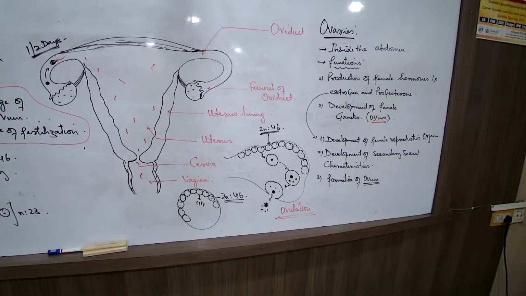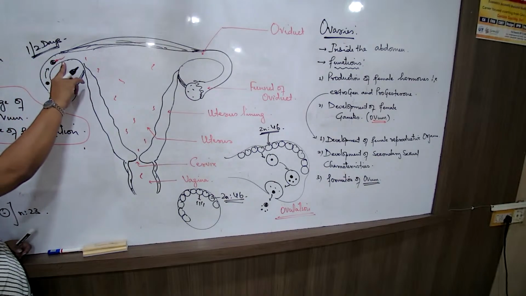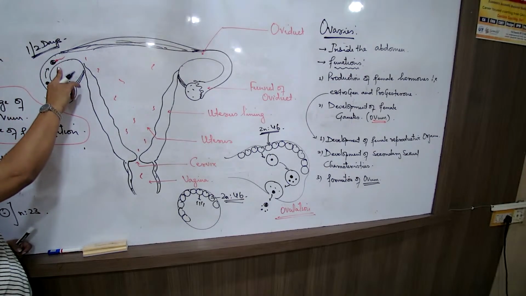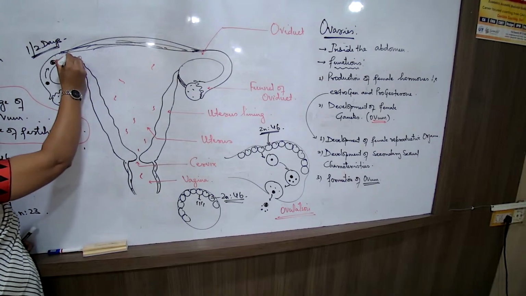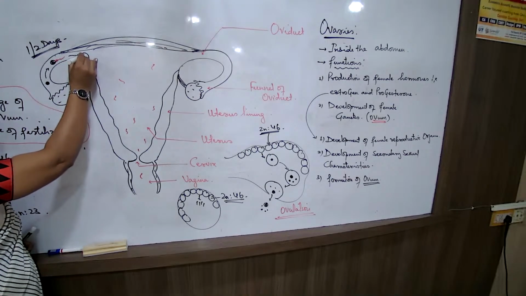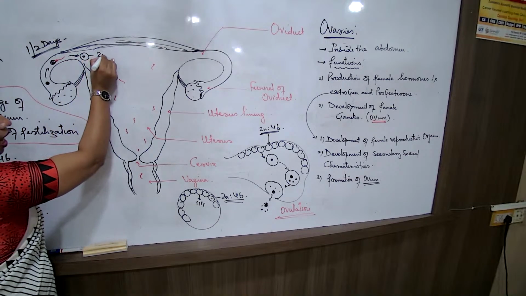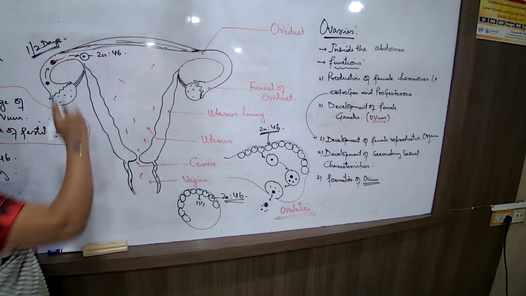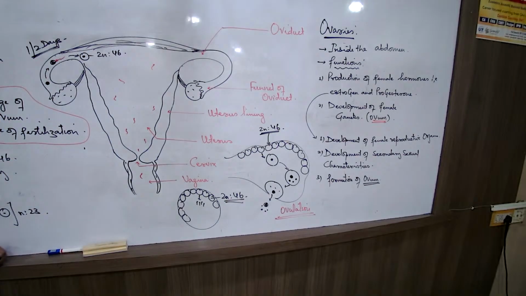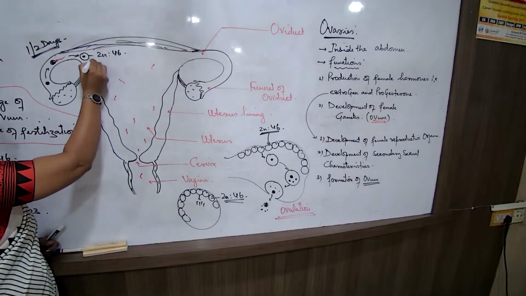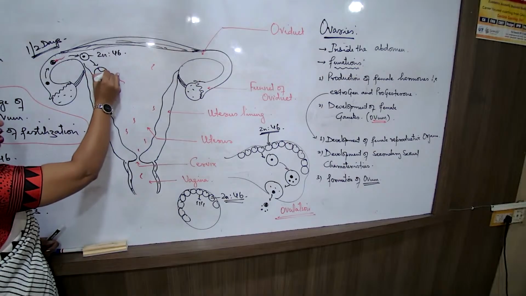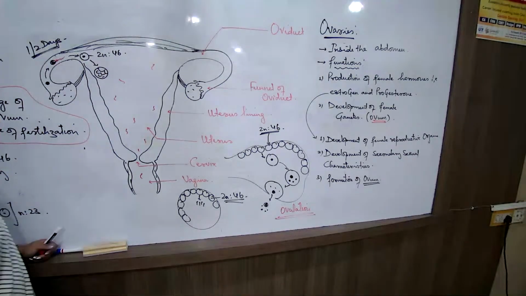How is fertilization defined? It is always to be written as the fusion of a male gamete with a female gamete to form what? A single cell structure, and this single cell structure is always a diploid cell. What is this single cell structure known as? Zygote. This zygote will immediately undergo cell division, resulting in the formation of an embryo.